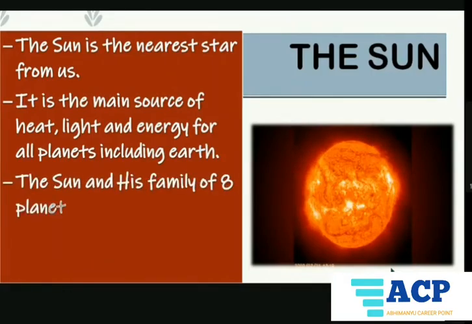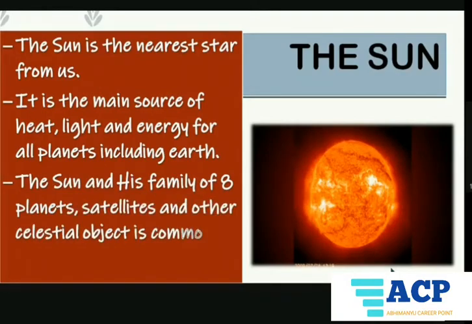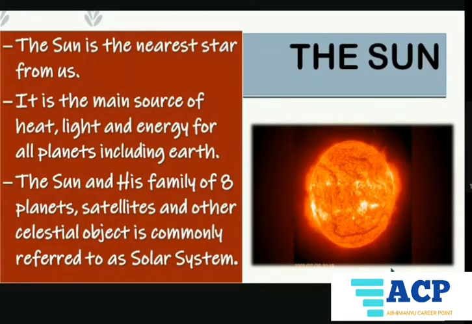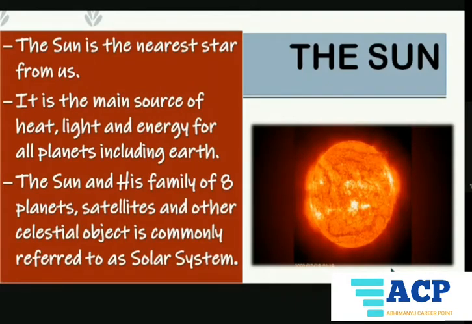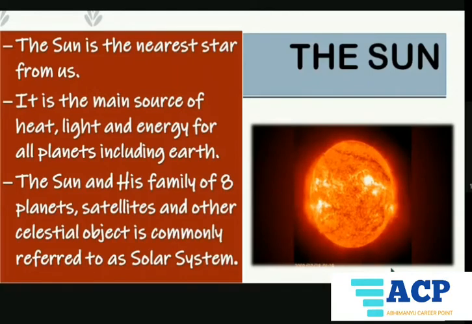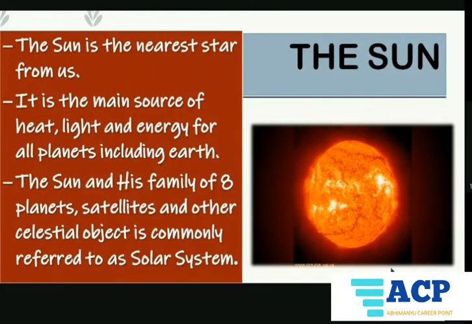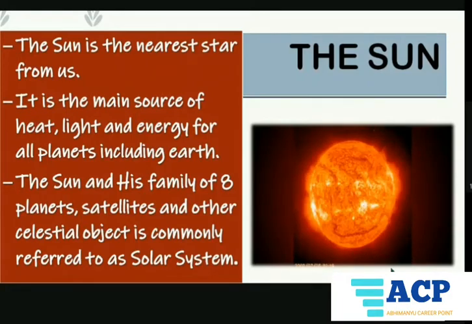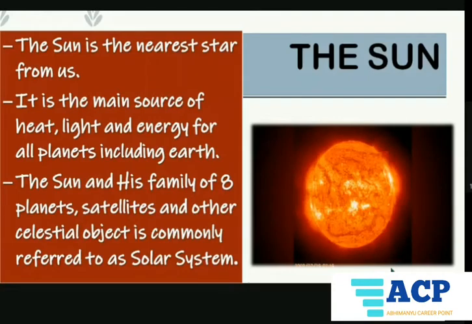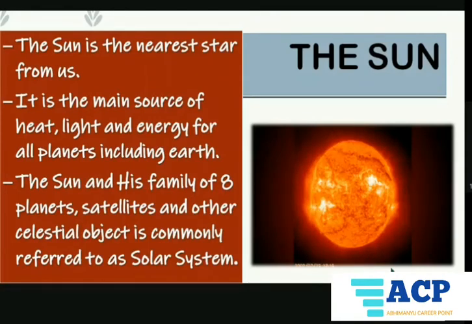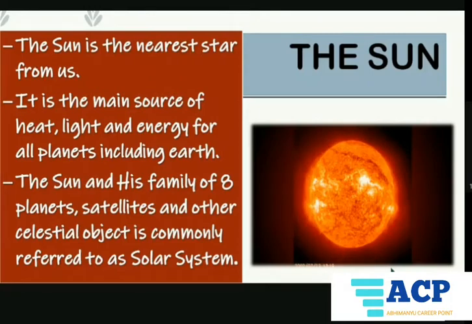The Sun and his family of 8 planets, satellites and other celestial objects is commonly referred to as the solar system. The Sun is the head of the family known as the solar system, right? And it is also the main source of energy, heat and light to our Earth. If there is no Sun, the Earth can become a cold desert, or I can say the coldest desert.